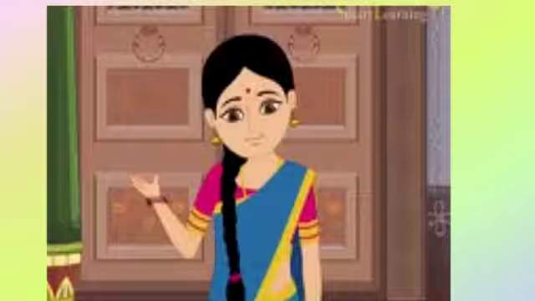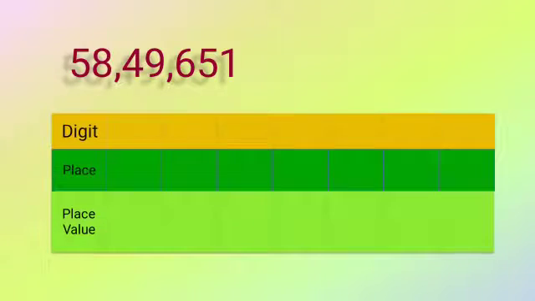So dear students, this is the way of writing the expanded form. We can say this is the expanded form. Suppose the number is 58,49,651. Expanded means you have to expand the number. So again, first you see the digits: 7 digits. According to that, you have to prepare a table. Here I have to prepare the table for digit, place and place value.